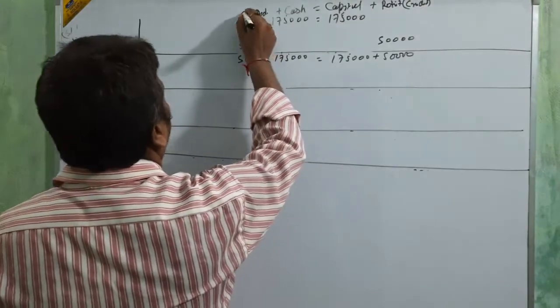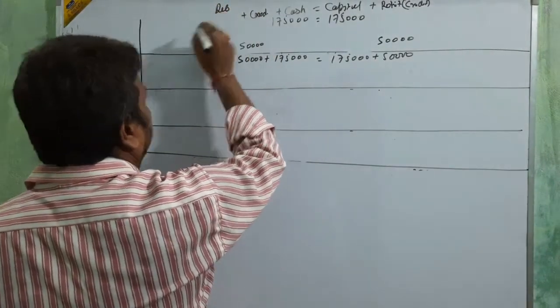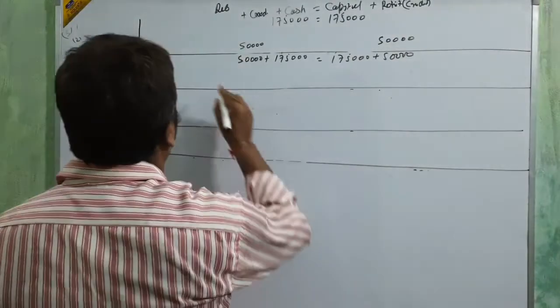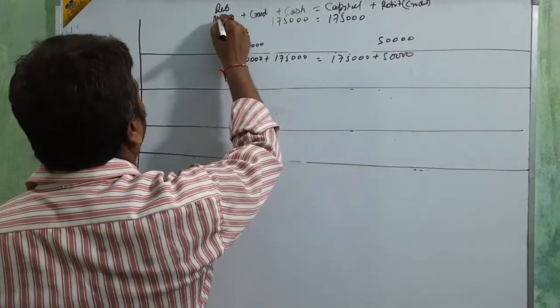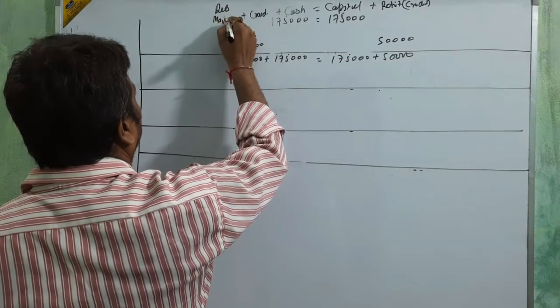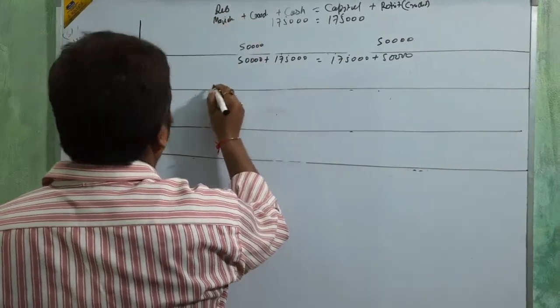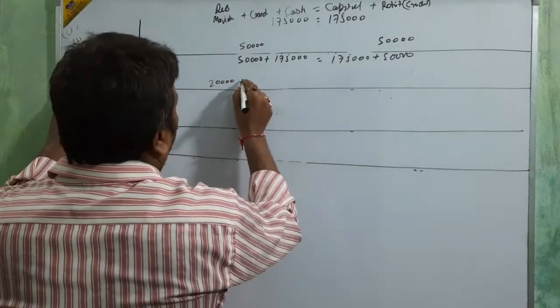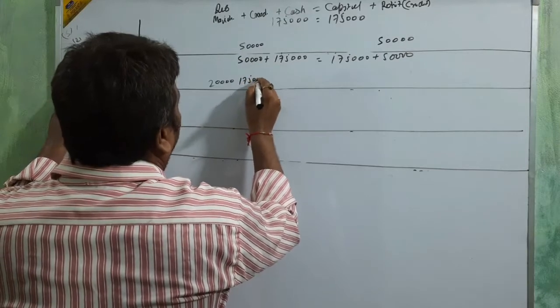Then we make the debtor. Who is the debtor, beta? Manish. Manish, 20,000. And we are selling only at cost 17,500.